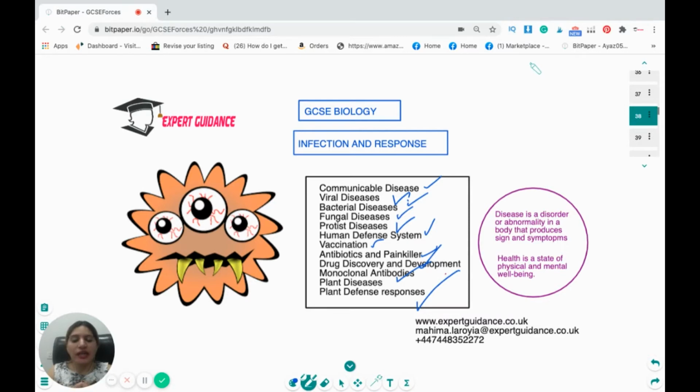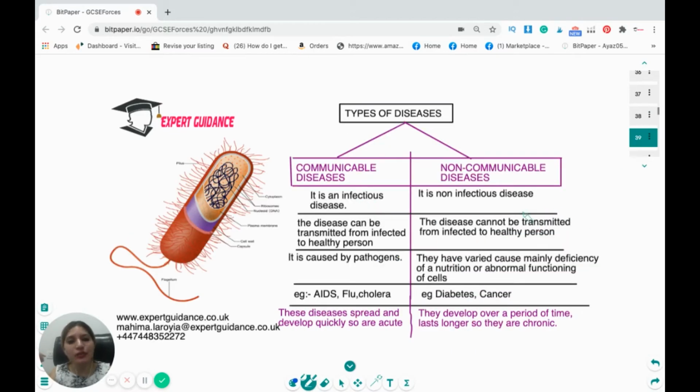So let's begin. Now, what is a disease? A disease is a disorder or abnormality in a body that produces certain signs and symptoms. And health is a state of physical and mental well-being. Now, people generally say if you have no disease, it means you're healthy. No, that's not true. Health means you need to be mentally fit as well. So health is a state of physical and mental well-being.